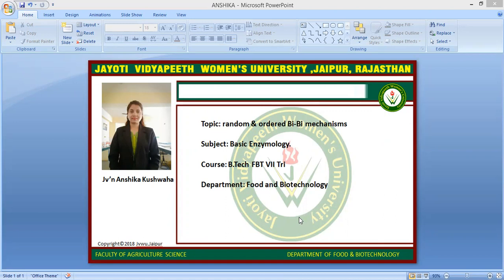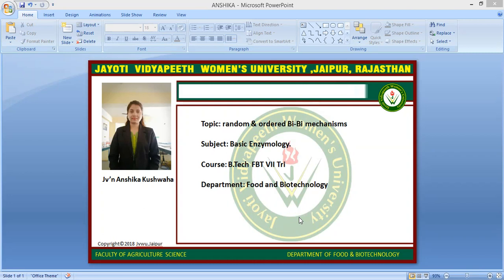In an ordered sequential reaction, all the substrates are first bound to the enzyme in a defined order or sequence. The products are released after catalysis in a defined order or sequence. An example is the lactate dehydrogenase enzyme. In this ordered mechanism, the coenzyme NADH always binds first, followed by pyruvate binding.